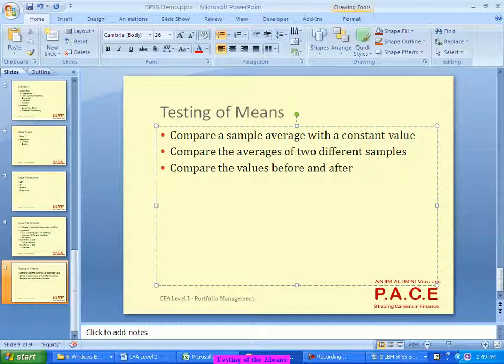Drug trials, exactly go into it. Probably before the drug is inducted, let's say I am giving an anesthesia. Before the anesthesia is given, these are the sugar levels. After the anesthesia is given, these are the sugar levels.